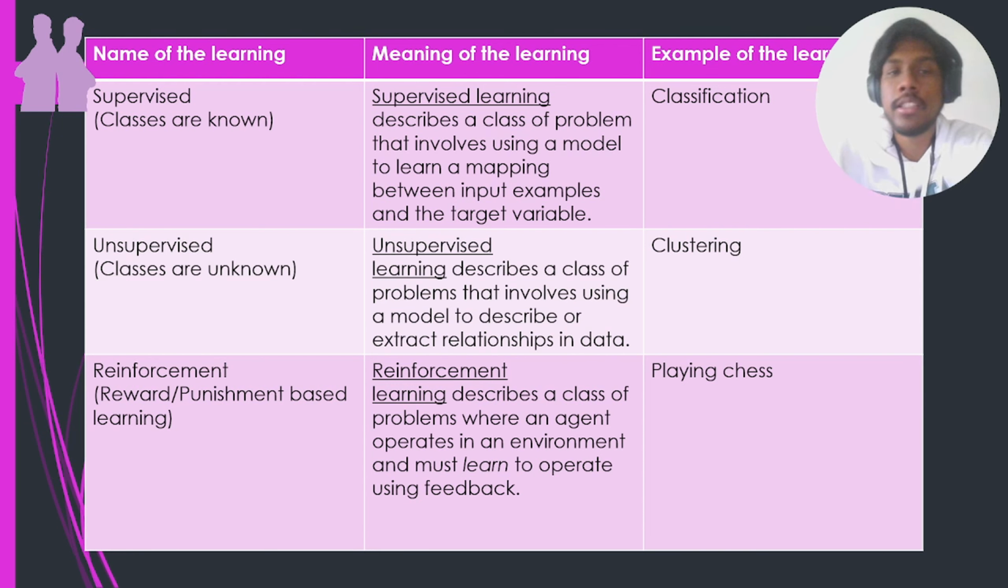If the labels are there, it's supervised. If the outputs are there, supervised. If the outputs are not there, it's unsupervised. And reinforcement, we already talked about before. It is reward or punishment based learning.